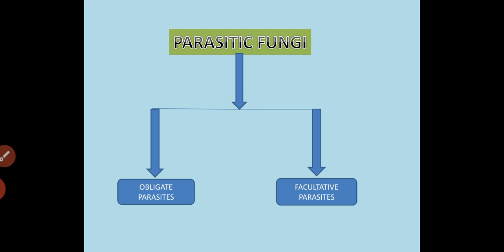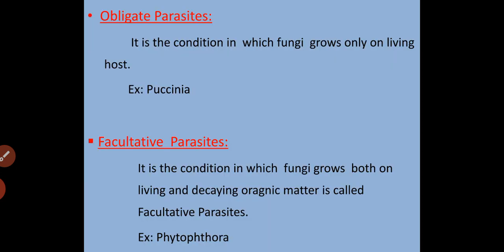Parasitic fungi are further classified into two types, that is, obligate parasites and facultative parasites. An obligate parasite is the condition in which the fungus grows only on the living host. Example, Puccinia. A facultative parasite is the condition in which the fungus grows both on living and on decaying organic matter.